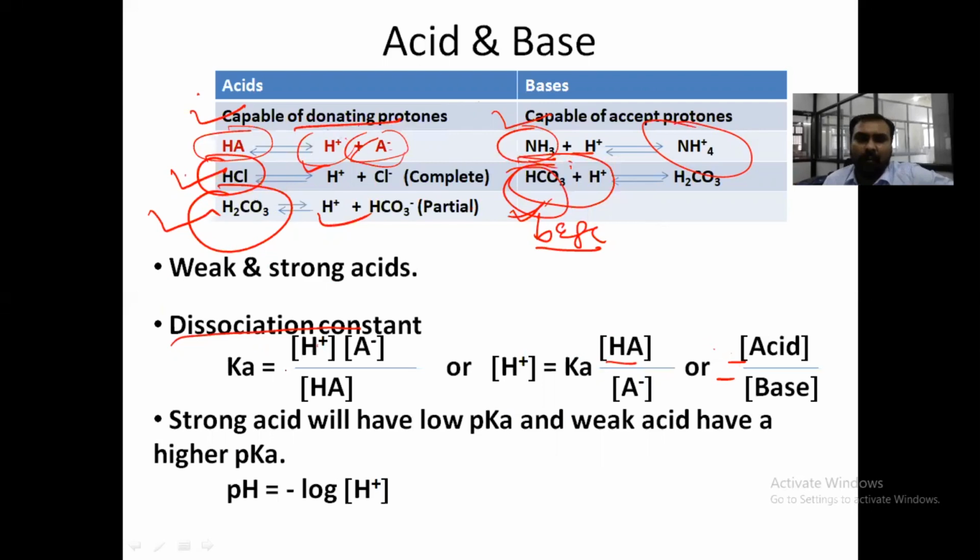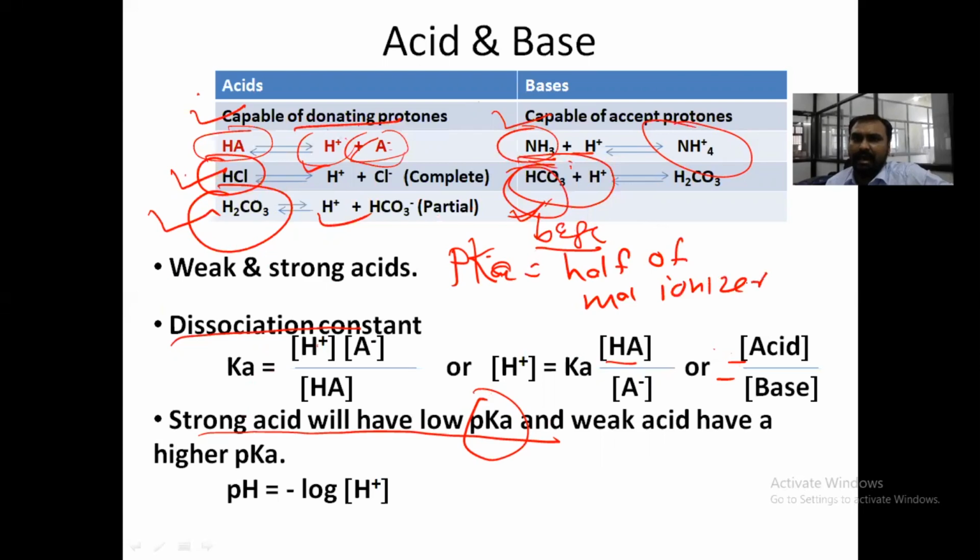Now, strong acids are completely ionized. There is something called the pKa value. What is the pKa value? It is a constant, the pH at which half of the molecules are ionized and half of the molecules are not ionized. Because strong acids are completely ionized, they have a low pKa value, and weak acids have a high pKa value.